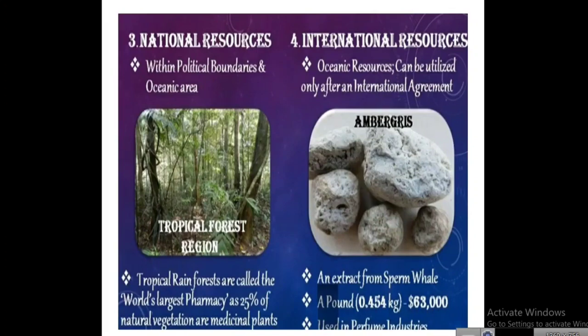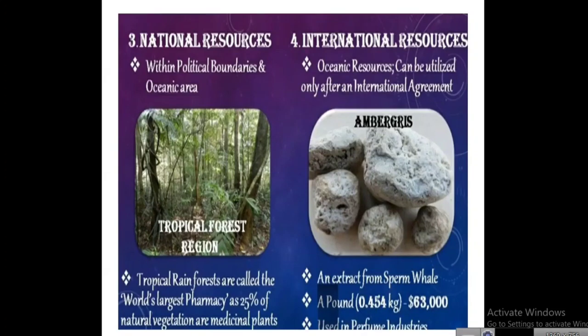Okay, national resources, that is நாட்டு வளங்கள், within political boundaries and oceanic areas, that is அரசியல் எல்லை. Boundaries and oceanic areas means அரசியல் எல்லை. Then tropical forest region: tropical rainforests are called the world's largest pharmacy, as 25% of natural vegetation is medicinal plants.